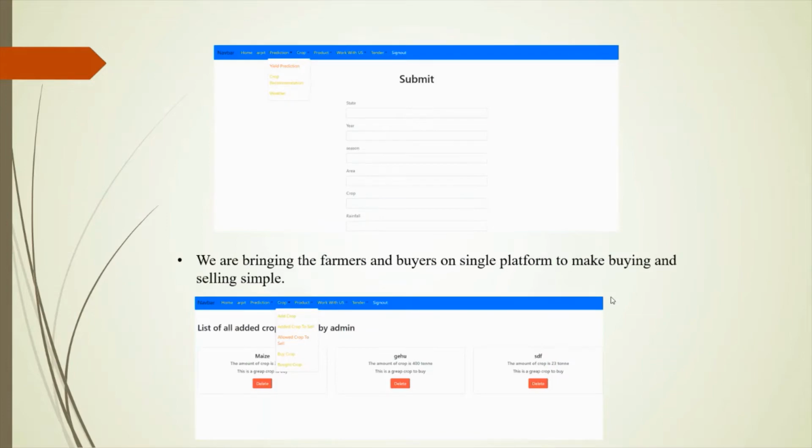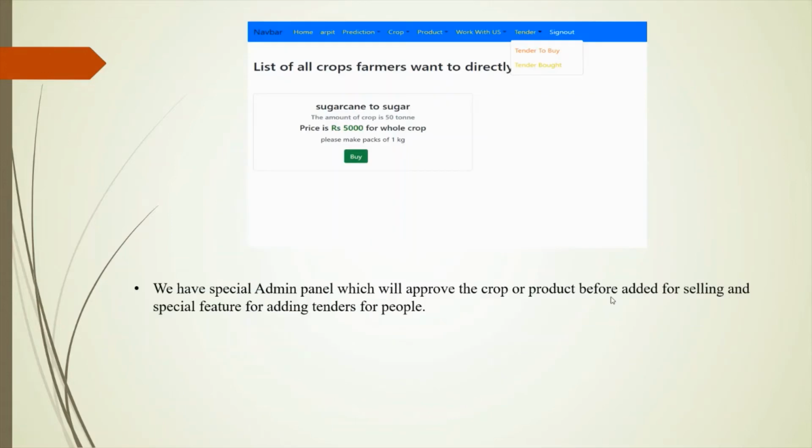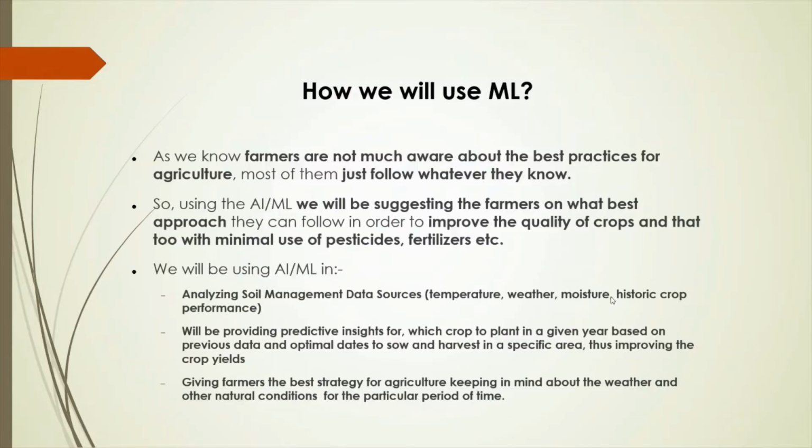These are some of the snapshots of our project. On our ecosystem, we are bringing farmers and buyers onto a single platform. It will give farmers more options for selling the crops. We are providing farmers a single option in which the farmer can directly sell crops to us and get paid in our token, which he can encash as he needs. There will be an admin panel which will control whatever is going on in the project.